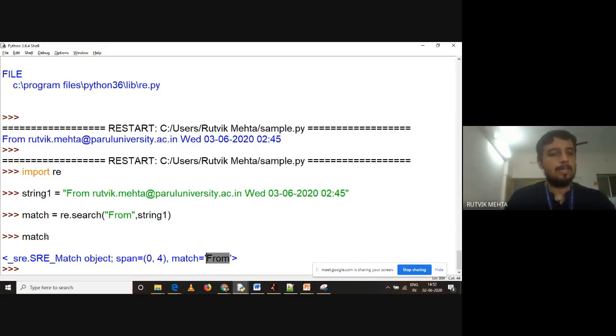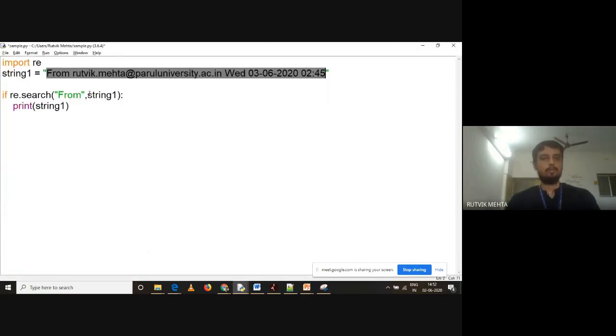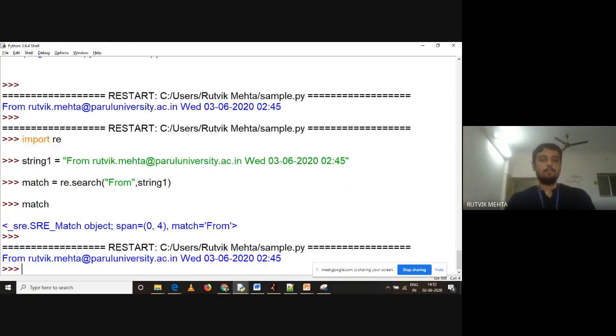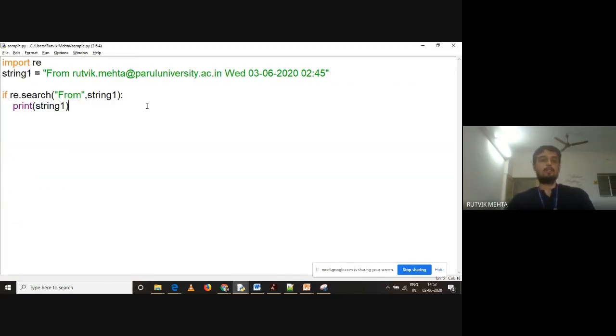So it is returning the match object, and when some object is present, the condition is never going to become false. So this condition is going to become true. And when I run this again, it is going to print the string. So we have implemented the same functionality as string.startswith or string.search. Now understand the purpose of this search. What we wanted was to print only those lines which are starting with "from".